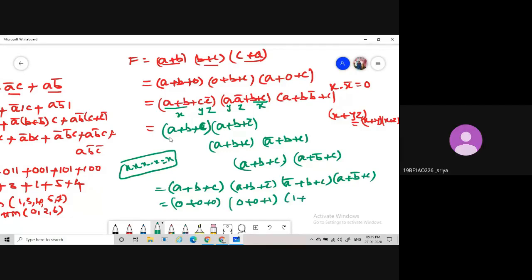So if I'm taking all zeros, 0, 0, then 1, 1, 4, then 5. These terms are called max terms. That's why the max terms can be represented as pi capital M of 0, 1, 4, 5.